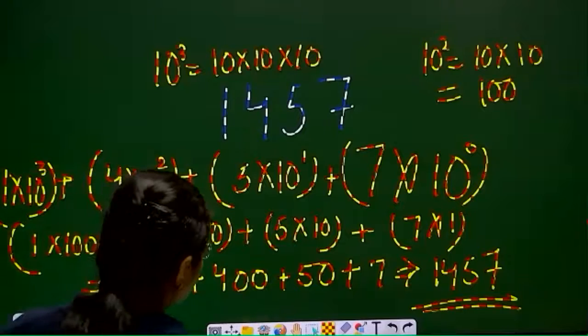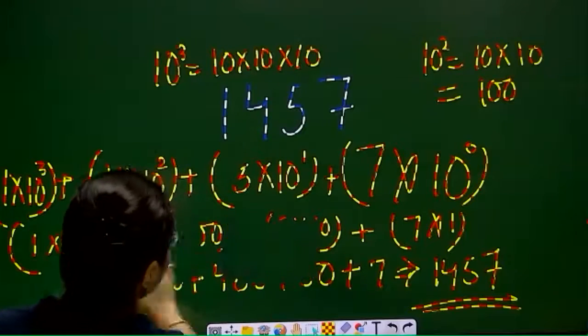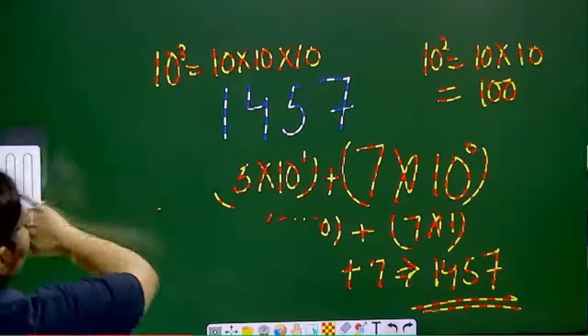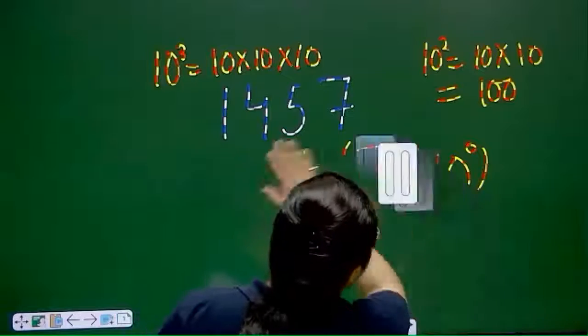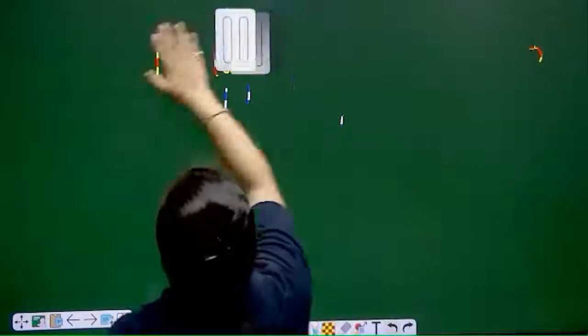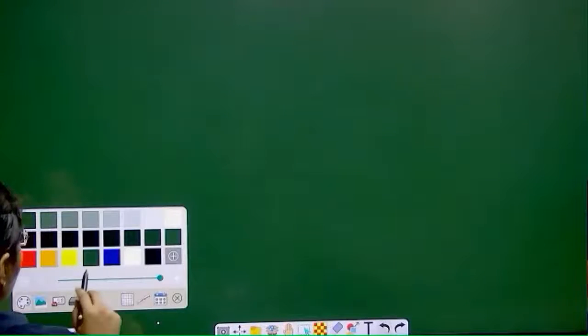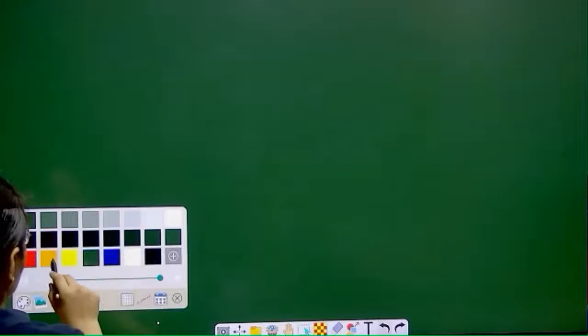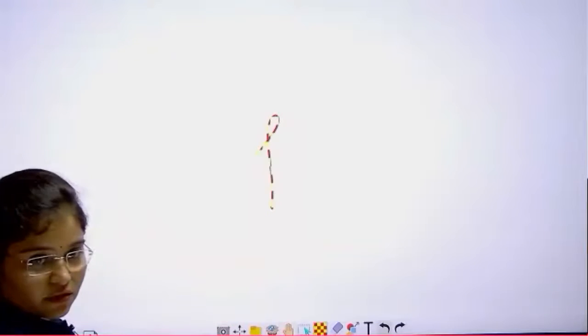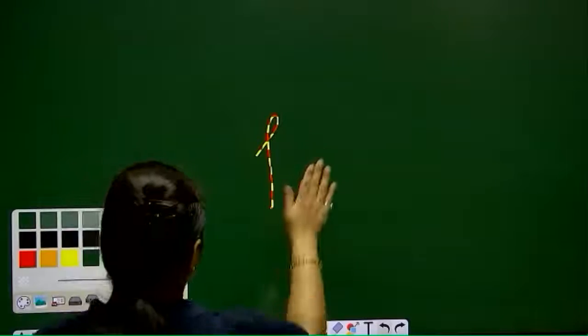I will clear this board. Okay, now we will do decimal to binary conversion. If I will change the background, will that be fine or more clear? Let's check. We are checking and writing this much. No, that is not clear. So we will take the darker one only. This one only. Okay.